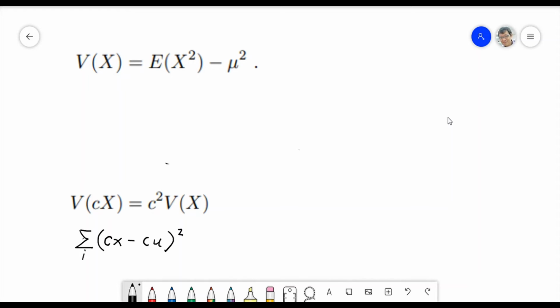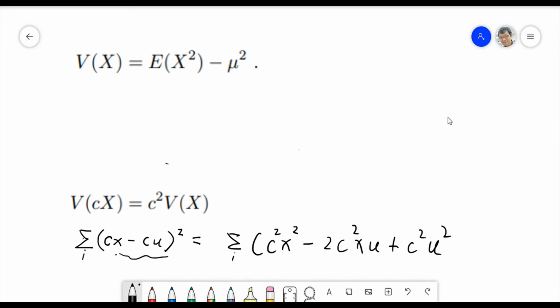And then what happens? Then what will this be? Let's separate this one. So it equals what? C squared X squared, right? Plus, this will be minus, right? 2C squared X mu. Am I right? And plus C squared mu squared. Am I right?